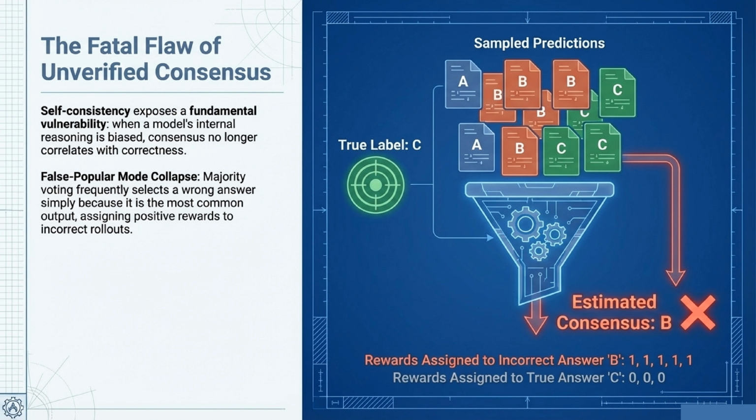But there is a catch, a major vulnerability we call the fatal flaw of unverified consensus. When a model's internal reasoning is biased, simply agreeing with itself doesn't mean it's right. We call this false popular mode collapse. Imagine the model samples 10 predictions. The true answer is C, but the model's flawed logic repeatedly outputs B. By relying on a simple majority vote, it rewards the incorrect answer simply because it's the most common.